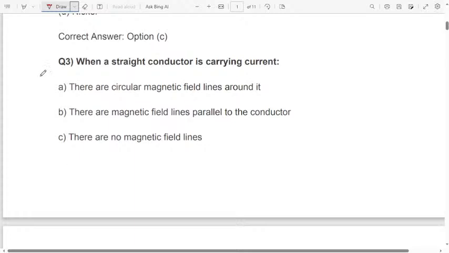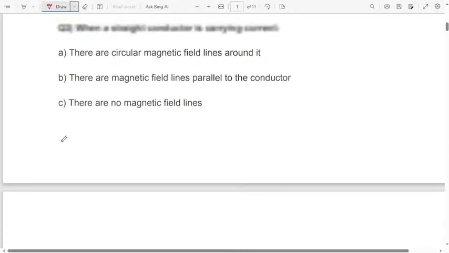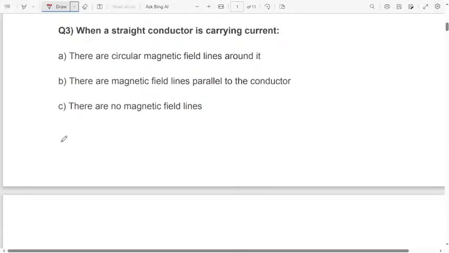Next question: when a straight conductor is carrying current, first option, there are circular magnetic field lines around it. Second option, there are magnetic field lines parallel to the conductor. Third option, there are no magnetic field lines. Fourth option, none of the above. Here they are asking, when a straight conductor is carrying a current, which of the following is true?